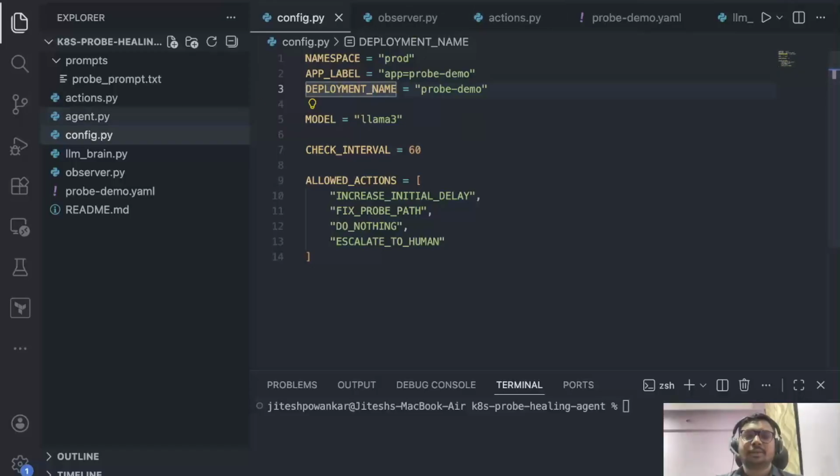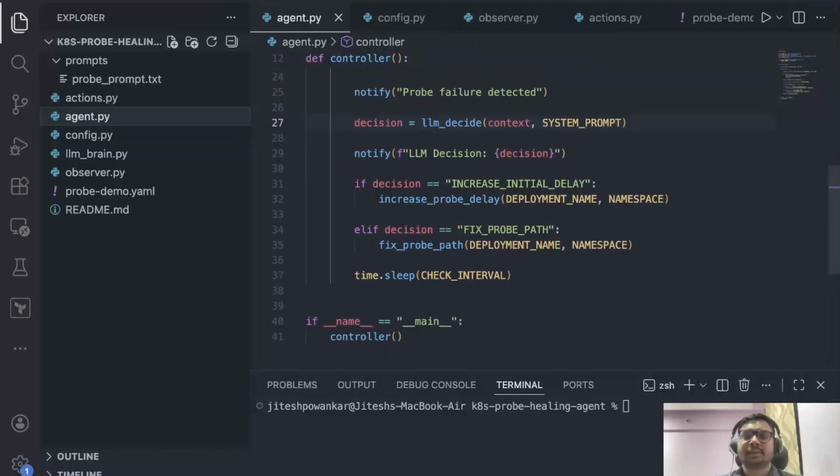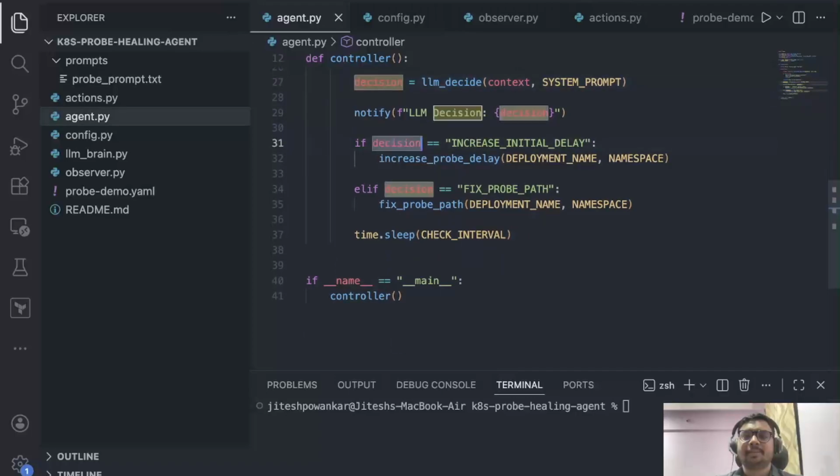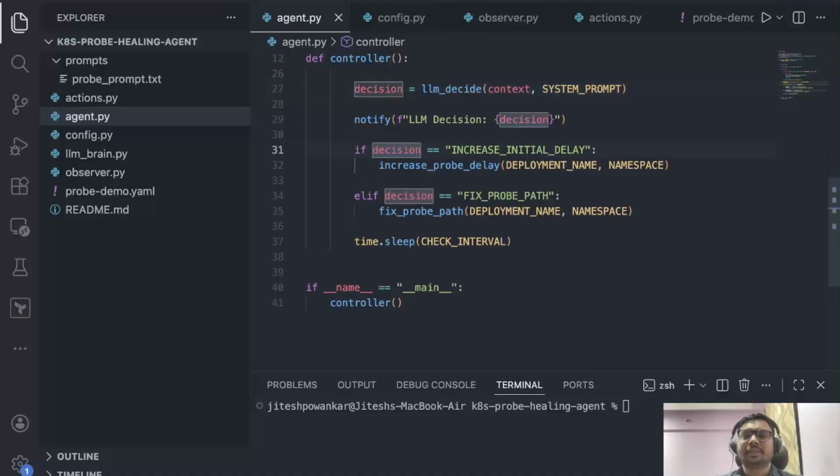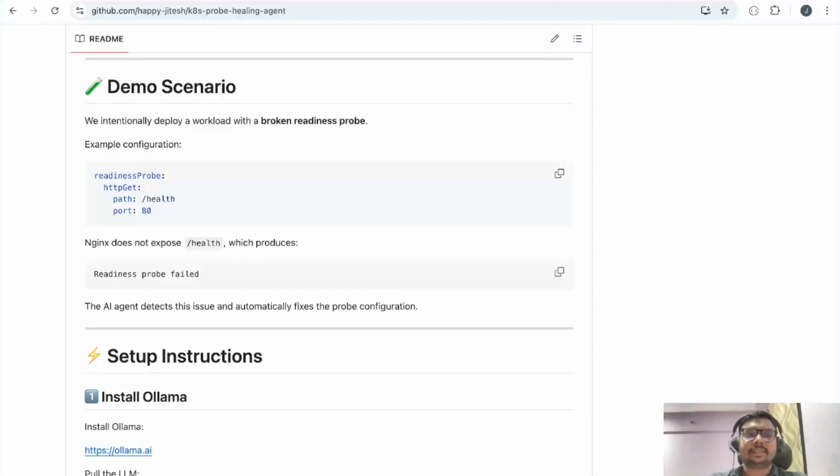And if you again go to the agent, here you can see the LLM will take the decision, and based on the decision, if the decision is increase initial delay, we are increasing the probe delay. Now we can start with the demo.